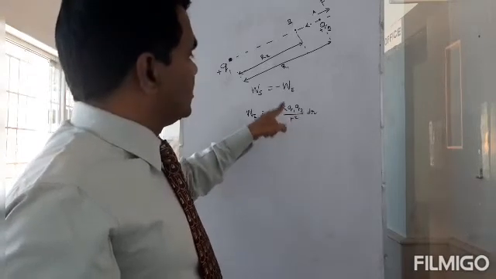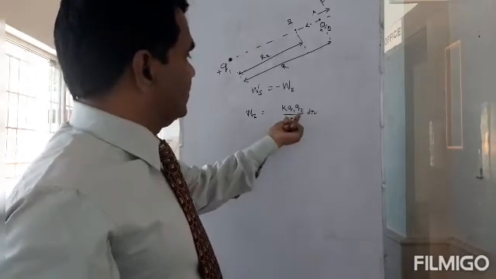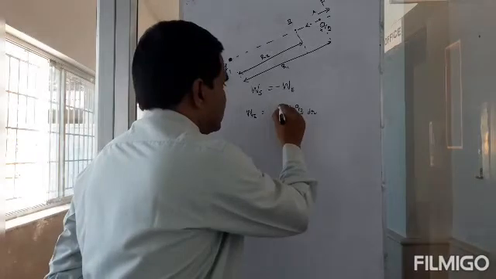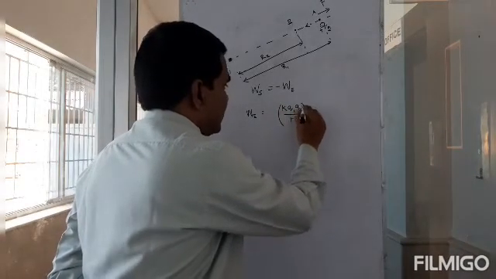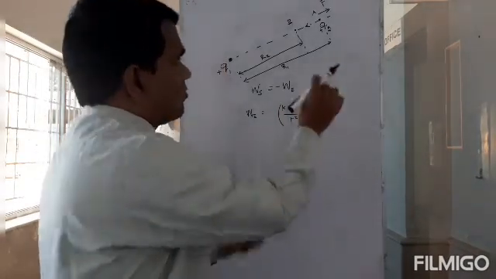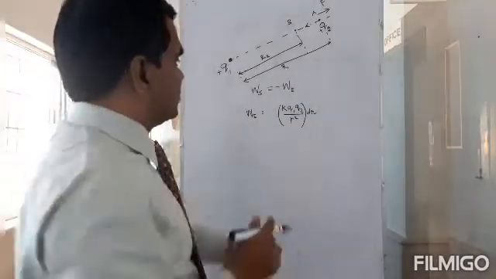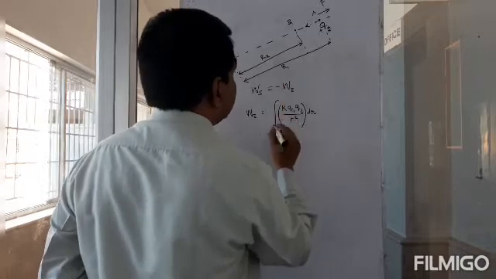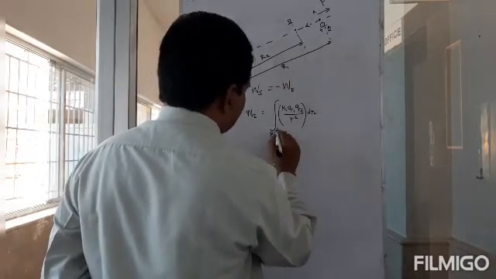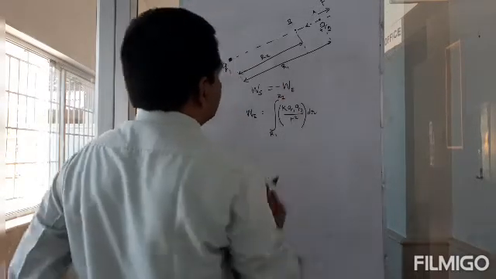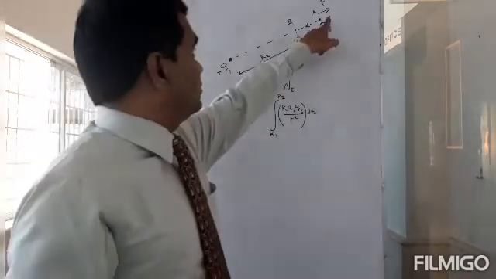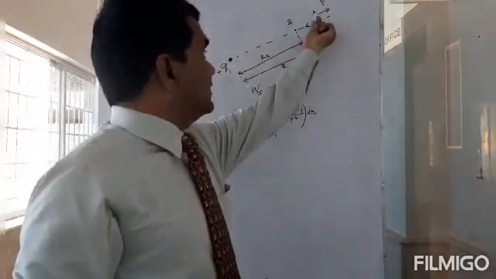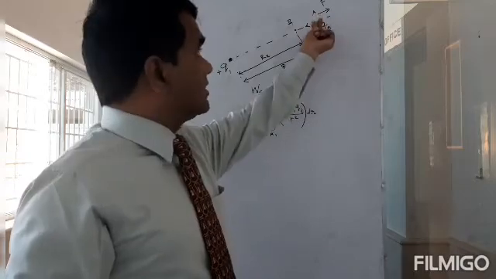This is your f, and this is your small distance dr. So integral this from r1 to r2. When you take this path r1 to r2, then dr will be negative because r1 is greater than r2.